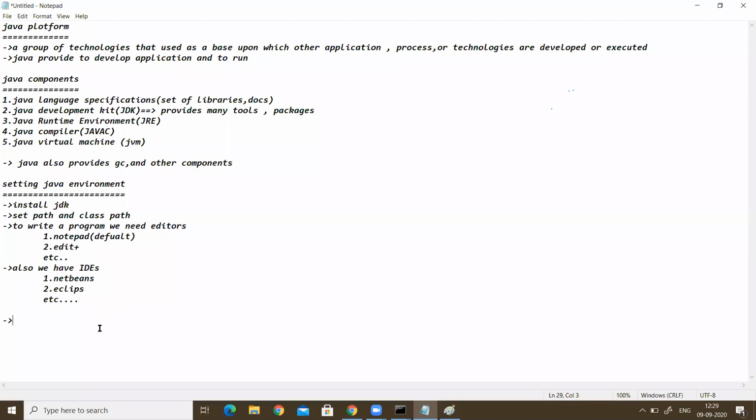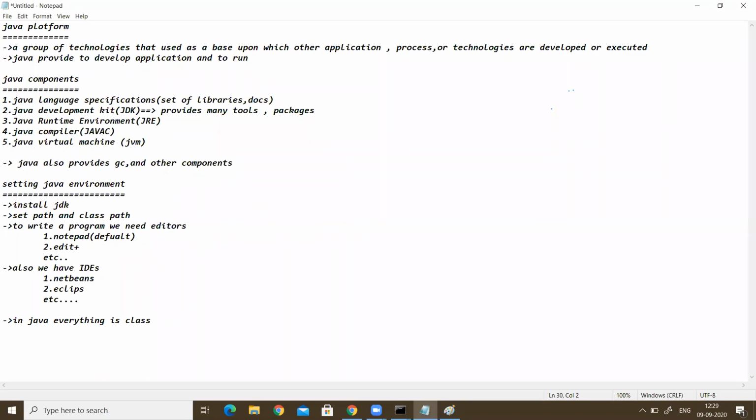In Java, everything is a class. Everything is a class means we have to create a class first.